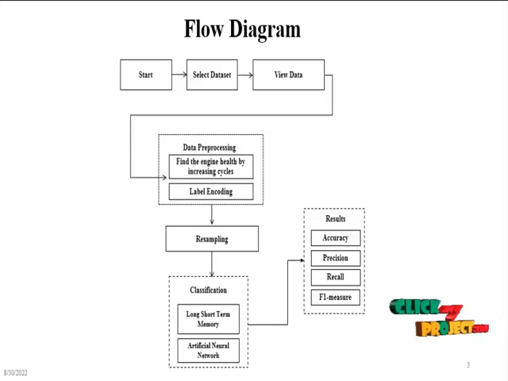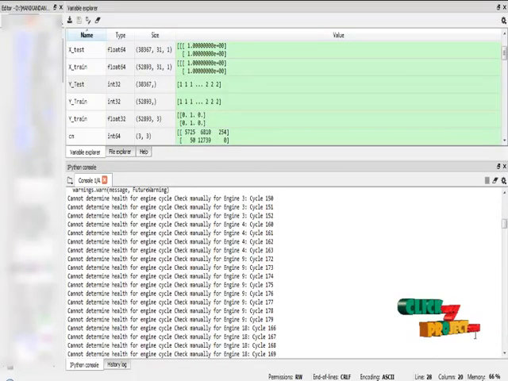Then it will be implemented into the classification model. In classification, we are using two different types of deep learning algorithm, like the long short-term memory neural network algorithm, which is one of the special case algorithms of RNN, and then our second proposed algorithm is the artificial neural network algorithm. Both algorithms are used to classify our dataset and find the results in terms of metrics like accuracy, precision, recall, and F1 measure. The program was successfully executed in Anaconda Navigator Spyder IDE, and these are the results of our engine health RUL prediction. So in this process, we are using the CMAPS dataset.